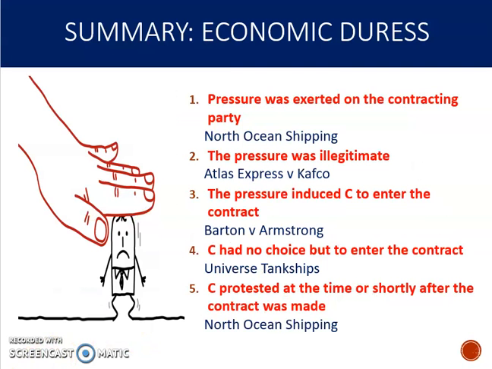In summary then, we can have a contract set aside because of economic duress. But in order to do so, we need to prove these 5 requirements: that there was pressure exerted, the pressure was illegitimate, the pressure induced the contract, the claimant had no choice, and the claimant protested at the time or shortly after the contract was made.